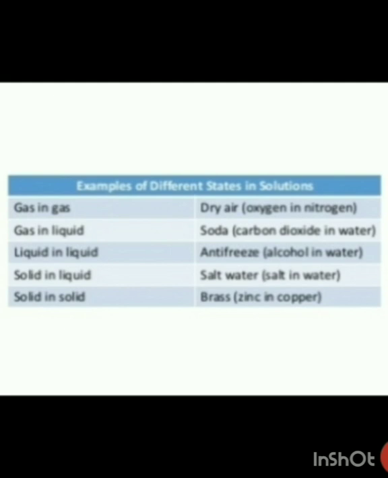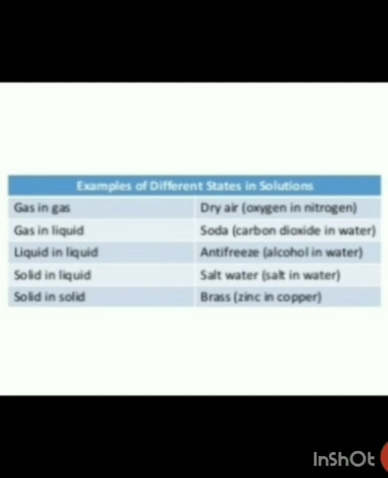That means oxygen is your solute and nitrogen is your solvent. That is why we are adding the gas oxygen in nitrogen, and we know solute is always added, and they will form nitrous oxide as the solution, as their product.